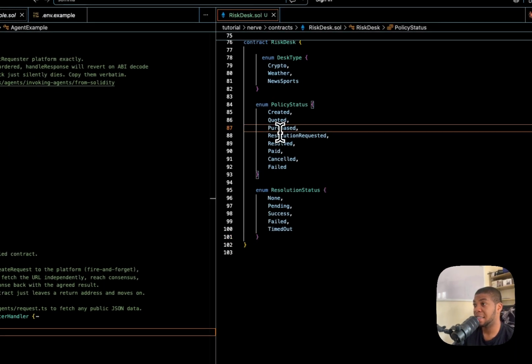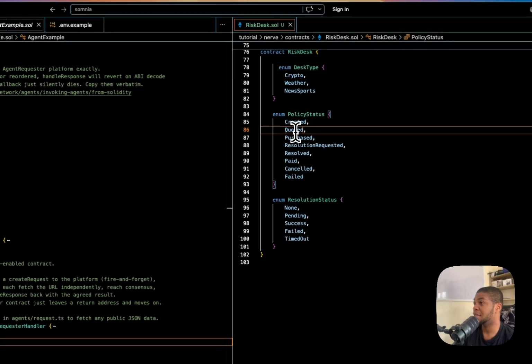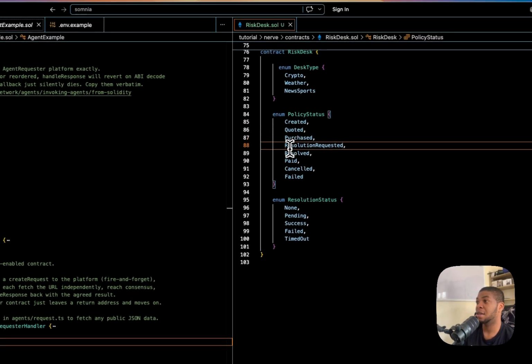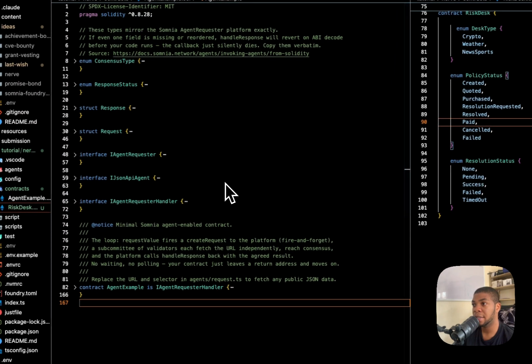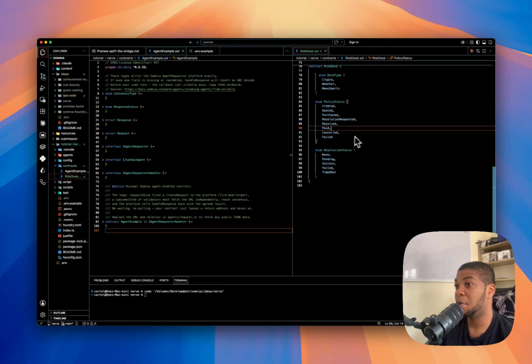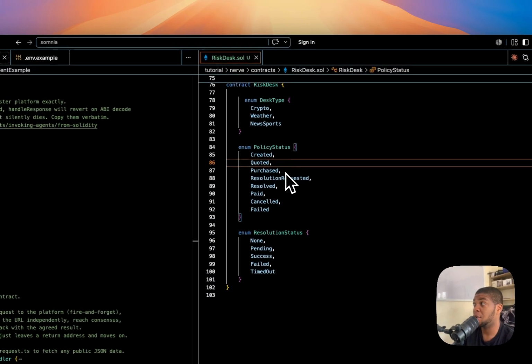Policy status is the policy lifecycle I showed you earlier in the diagram. A person puts up a risk, a policy; anybody interested gets quoted and purchases it.